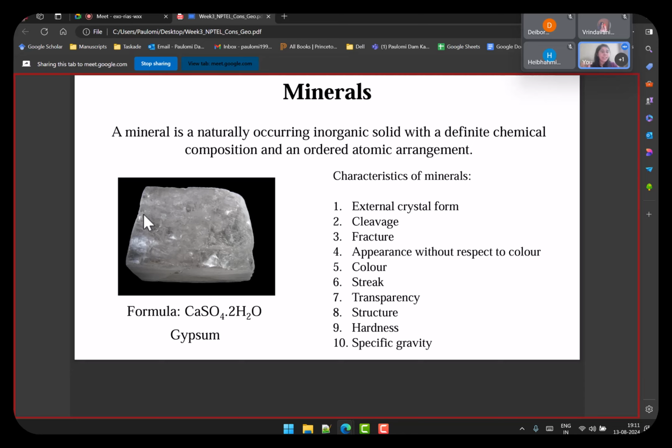And then you have two other features, which are hardness and specific gravity, which talk about how easy it is to make it a powder, what its gravity is, and how much mass it has in a given volume. All these are characteristic properties of a mineral, with which you can identify what kind of mineral it is, and which mineral is present in the rock. So to define a rock, that this rock has these minerals, you use these features to identify the mineral and then classify the rock. Right. So that was the basics about rocks and minerals.